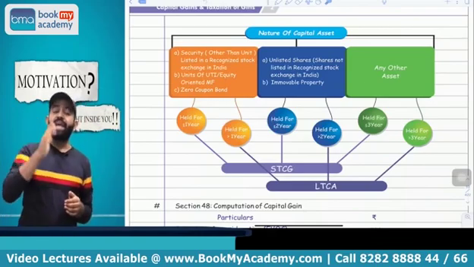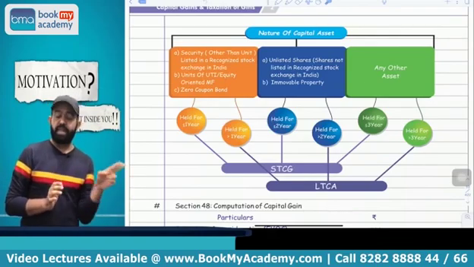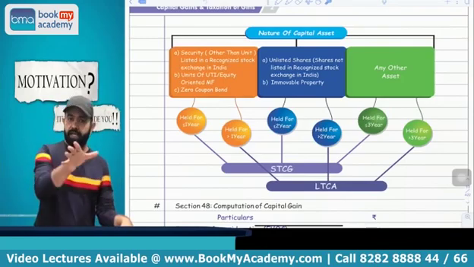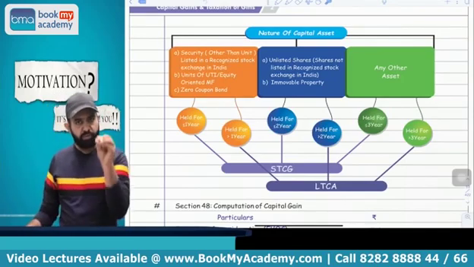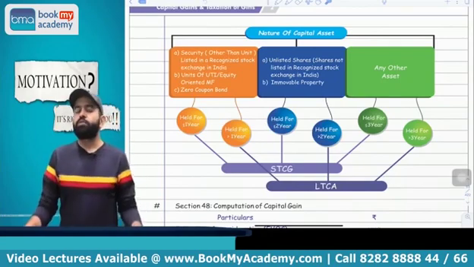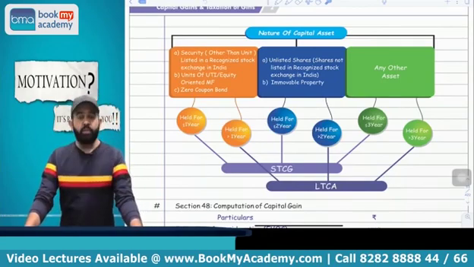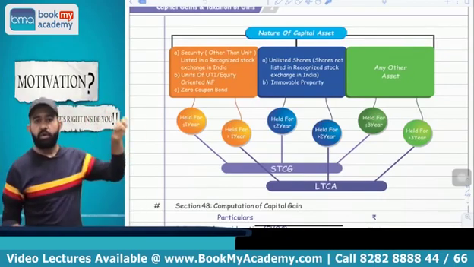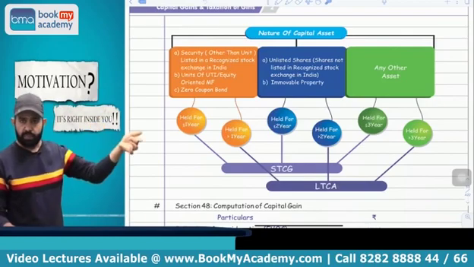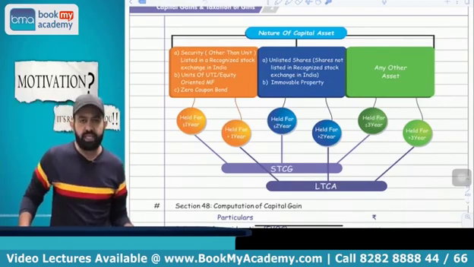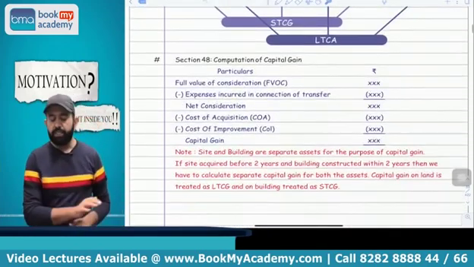In case of any security other than unit, any security other than unit listed in any recognized stock exchange in India, UTI units, mutual fund equity oriented units and zero coupon bonds, 1 year period of holding. In case of immovable property and shares of company, means shares which were not covered in the first part, so shares of the company and immovable property, there is a period of holding of 2 years, and in case of any other asset, period of holding you have to check is 3 years.